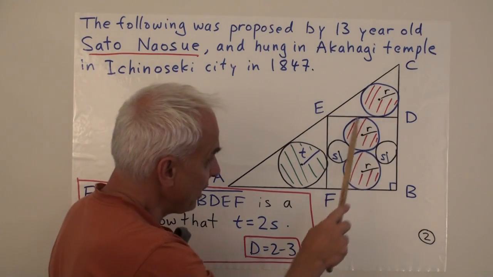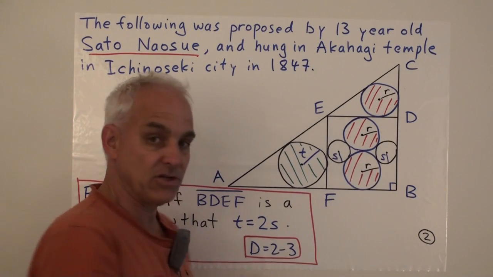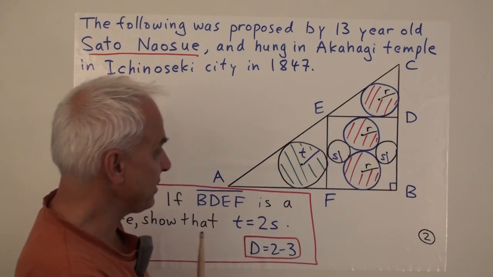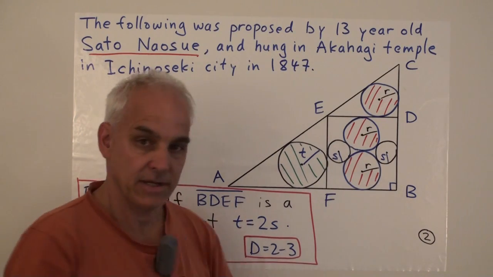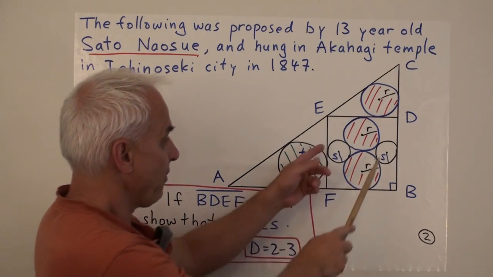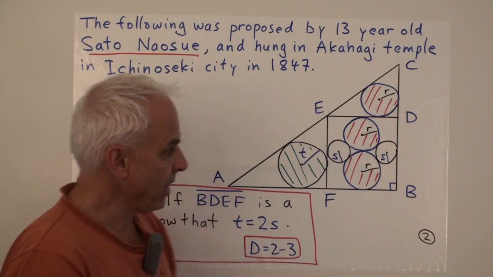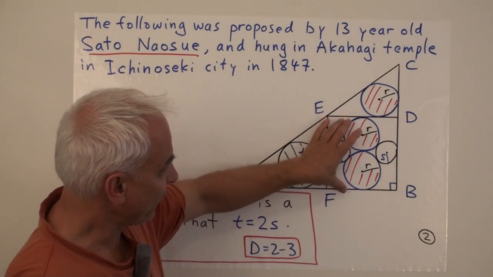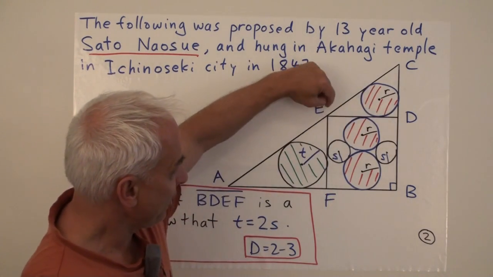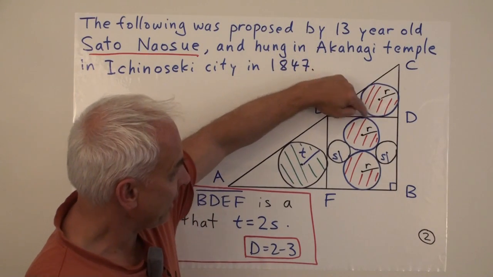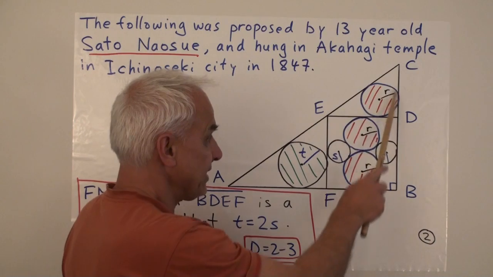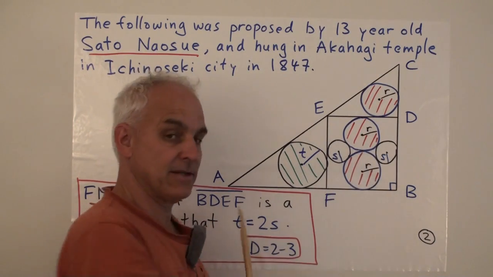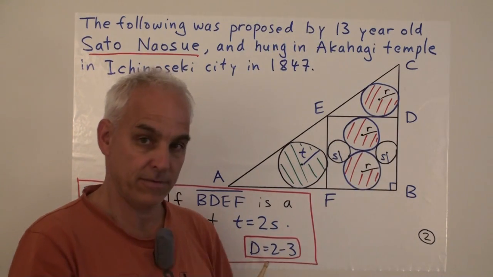So here there are two equal circles of radius r, symmetrically placed, and on either side there are two congruent circles of radius s. Now, on top of this square in the triangle, there's another triangle, of course, and the in-center circle of that triangle has exactly the same radius as these two ones here.